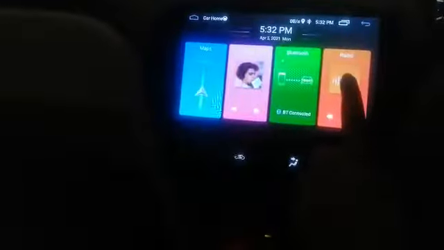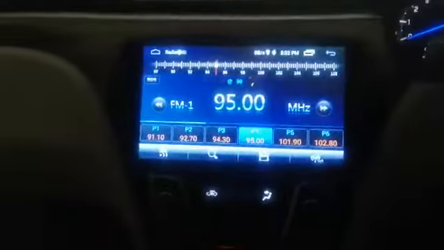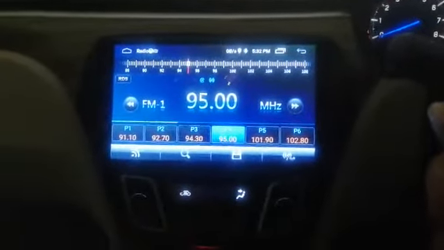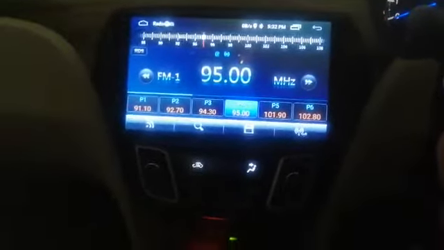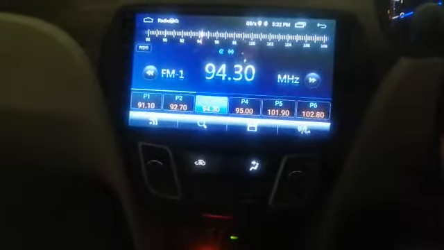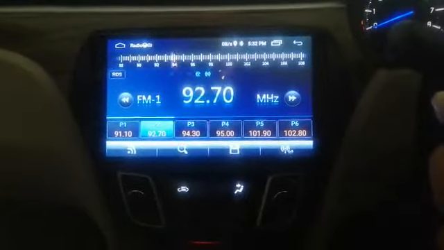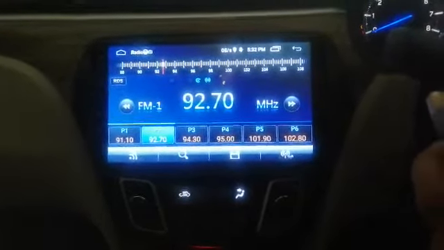Now I'm clicking on the radio. This is the radio. Now I'll show you how channels can be selected using the control on the steering. So this is what I am doing. This is working fine.